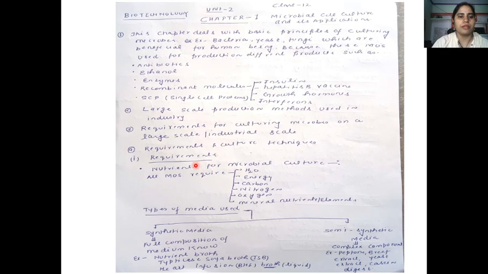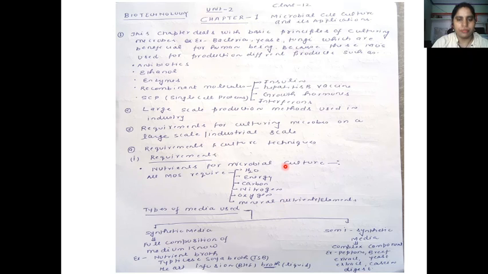So first we come to the requirements. For growing the microorganism, as we know, a medium is required. Na? So the basic need is a medium. First we study how many types of medium are used for culturing microbes and what the nutrient constituents of the medium are. The nutrient constituents of the medium are water, energy source, carbon, nitrogen, oxygen, and some mineral elements that work as cofactors.